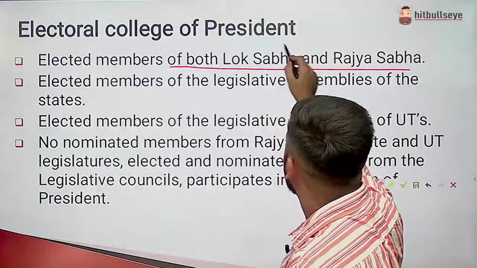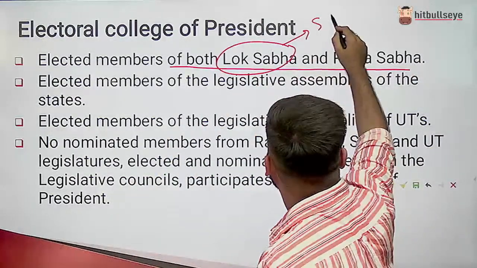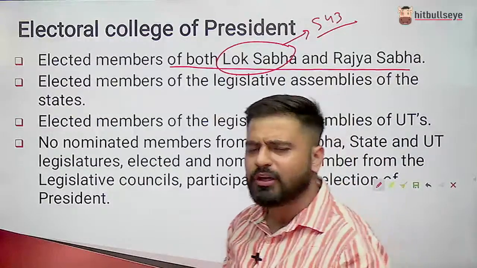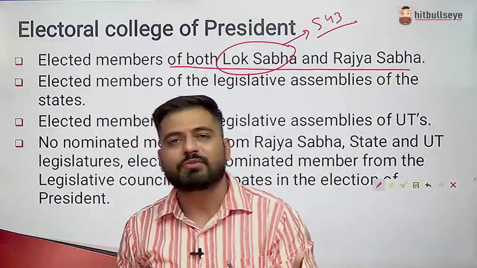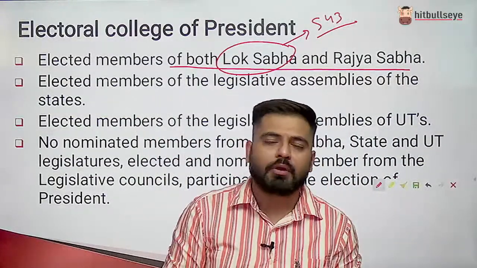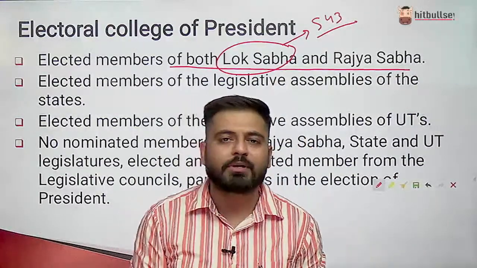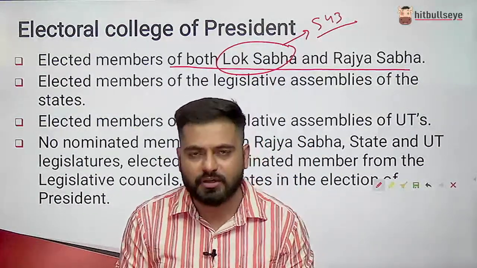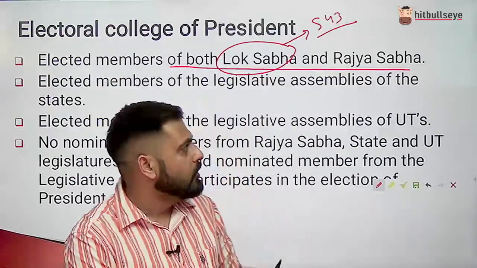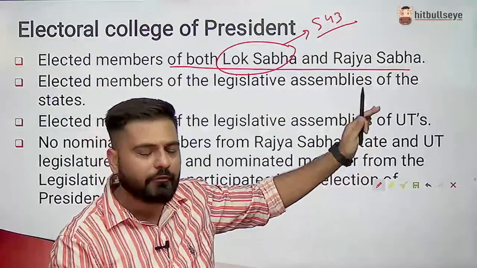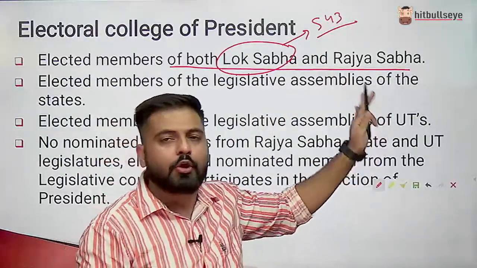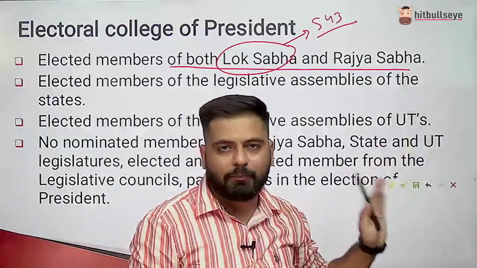We all know in Lok Sabha there are 543 elected members. Initially there were 545, because 2 members were nominated from the Anglo-Indian community, but with the recent 105th Amendment Act, it is clear that these 2 members will not be nominated by the president from that period onward. So there are only 543 members who are directly elected by the people, right?